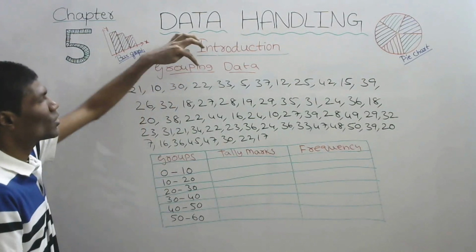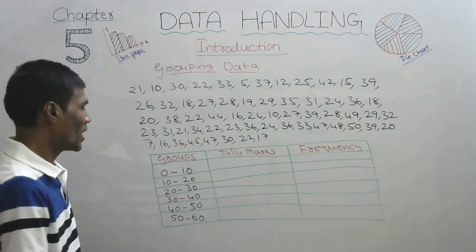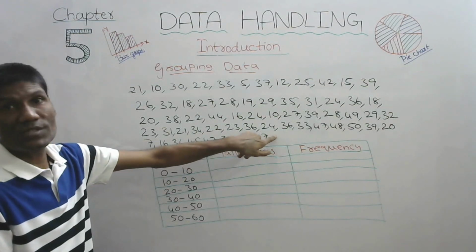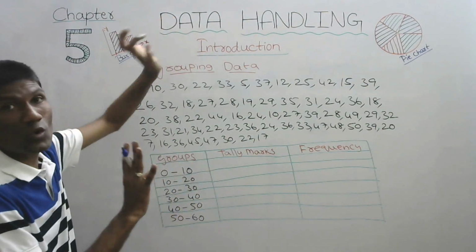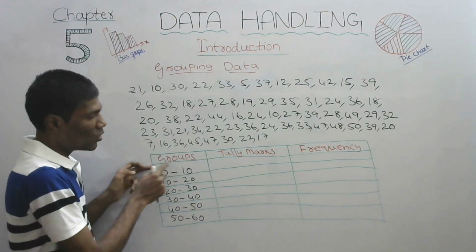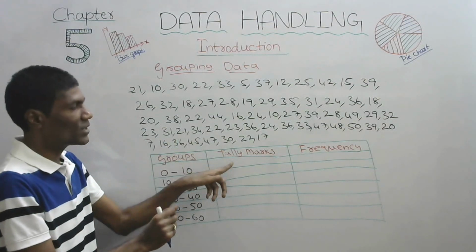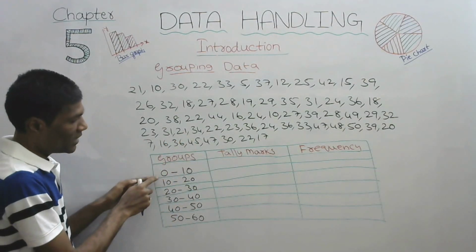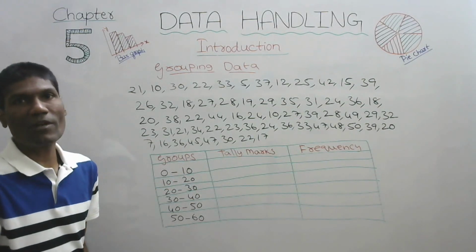Minimum marks will be 0 and maximum marks will be 60. We will divide into different groups like 0 to 10, and count how many students got those marks using tally marks. Similarly 10 to 20, 20 to 30, like that we will make.